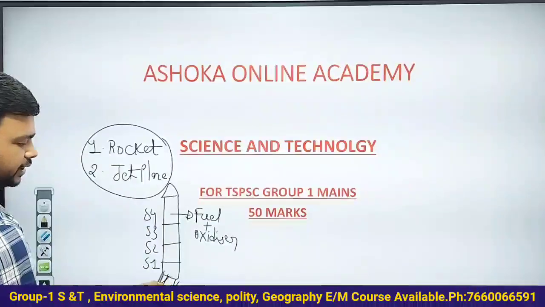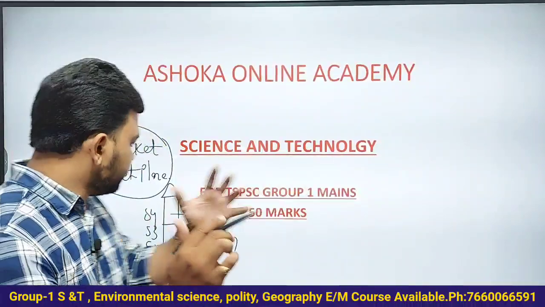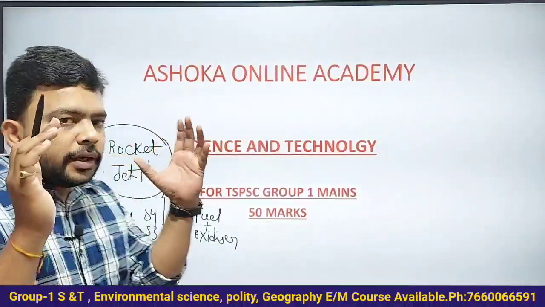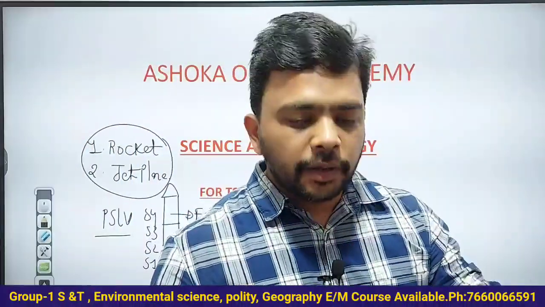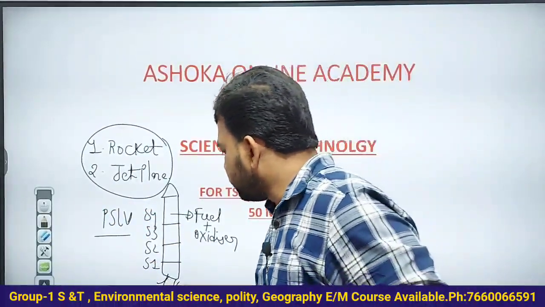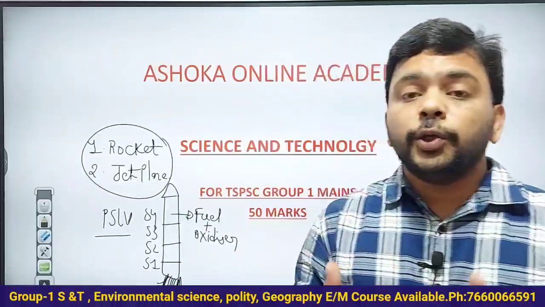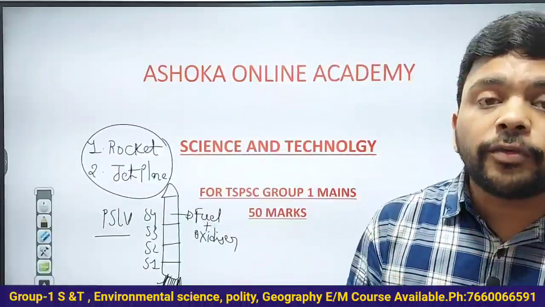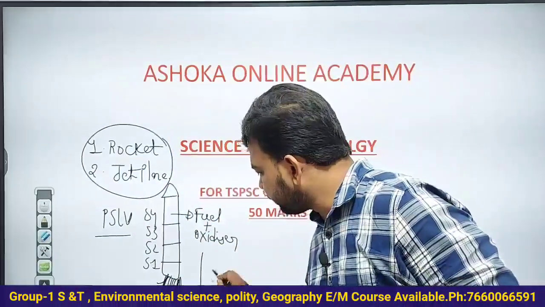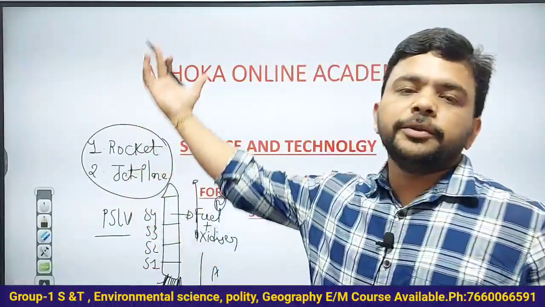A rocket will have different stages: first stage, second stage, third stage, fourth stage. In every stage, for example, in this PSLV rocket, we have the fuel and the oxidizer. The oxidizer is used to burn the fuel. When the fuel is burned, the gases come out, and because of that a huge amount of thrust, or forward push, is generated on the rocket.